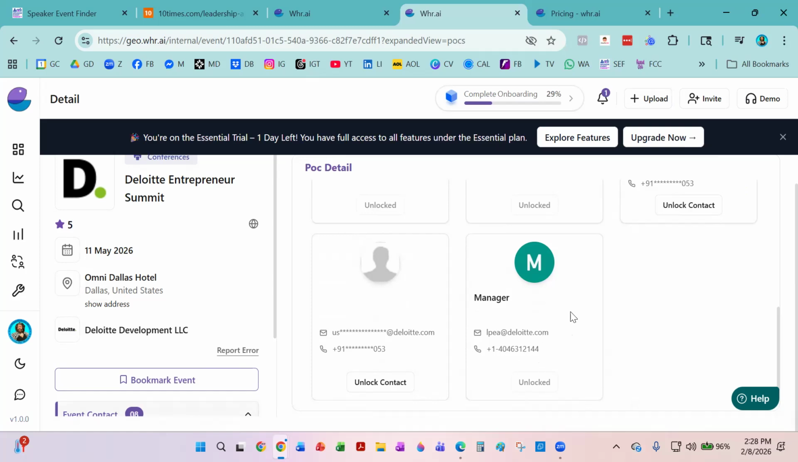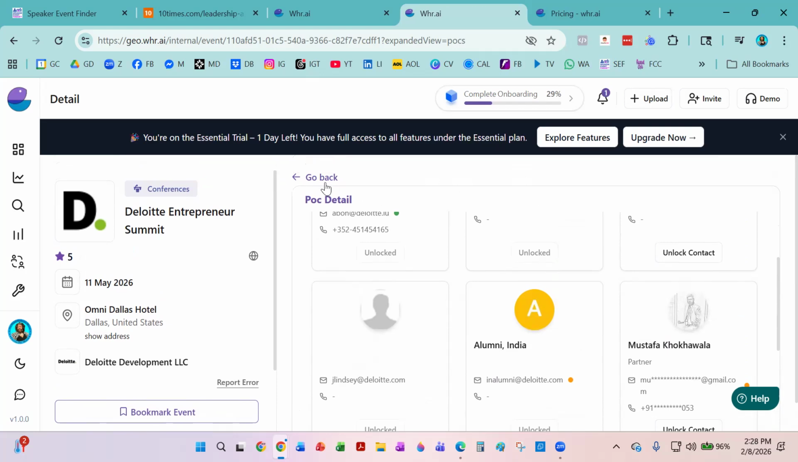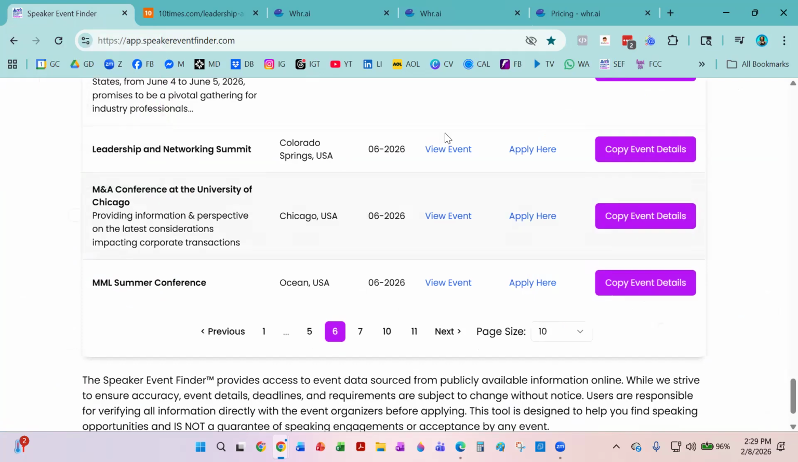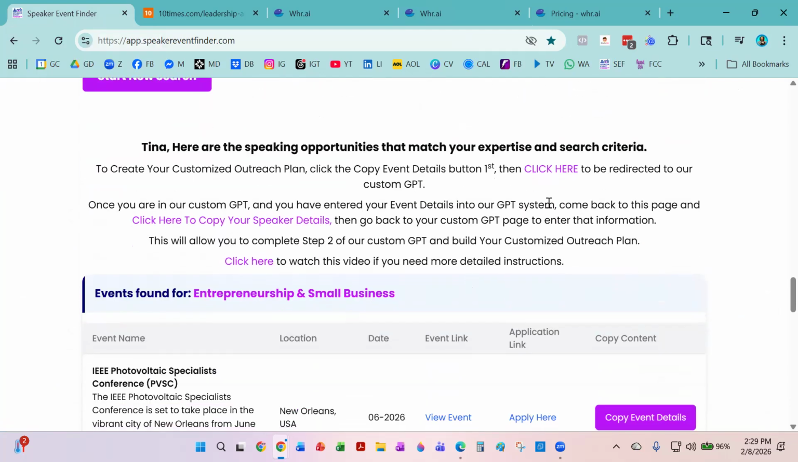You would take this information and put it right back into the Speaker Event Finder software so that way you can create your initial outreach message. So you're like, well, how do I do this with the software? Well, I'm glad you asked. So let's go back here. And we can't copy event details per se because it's not inside of our software. But what we can do is get redirected to our custom GPT.